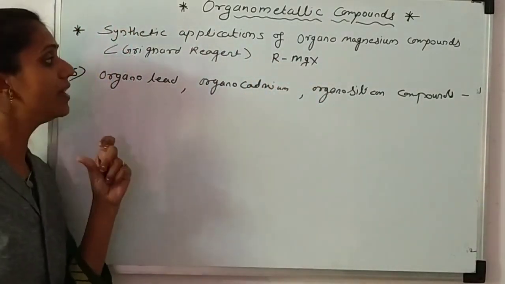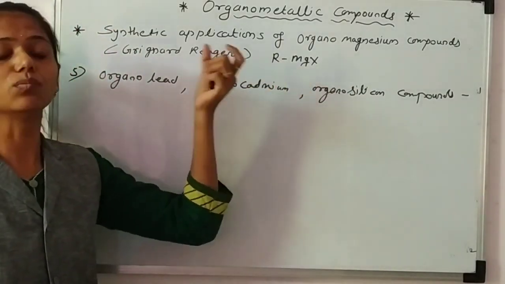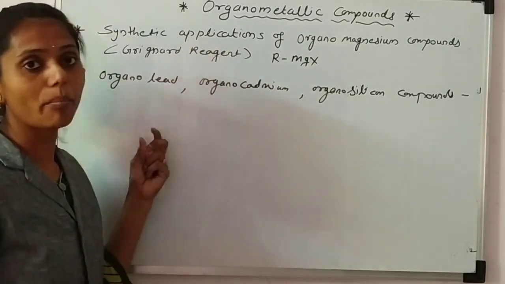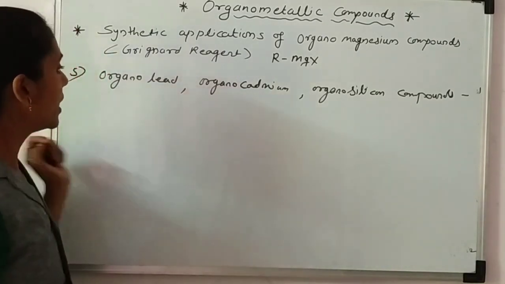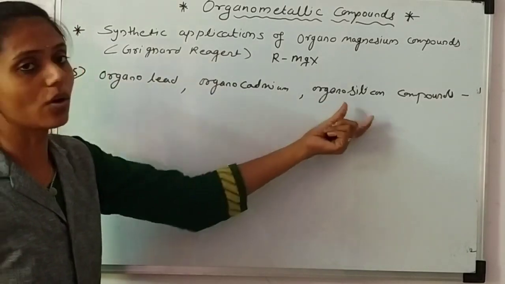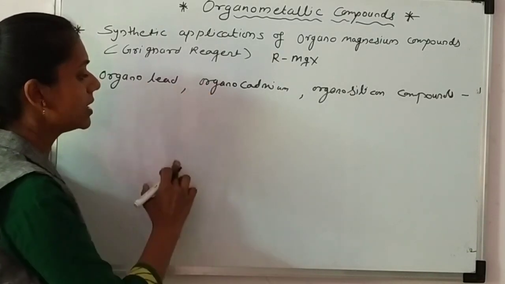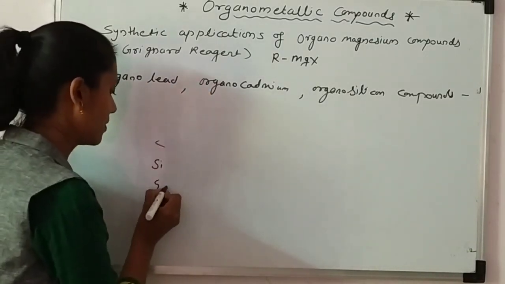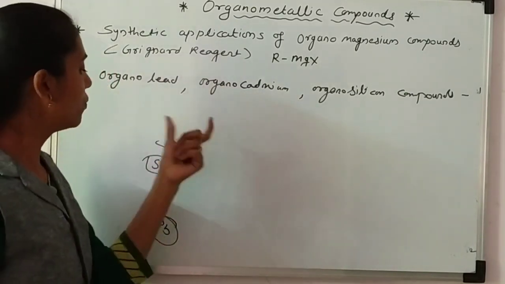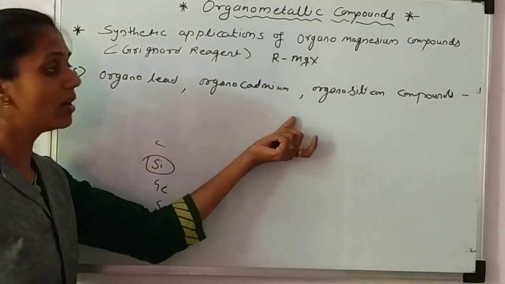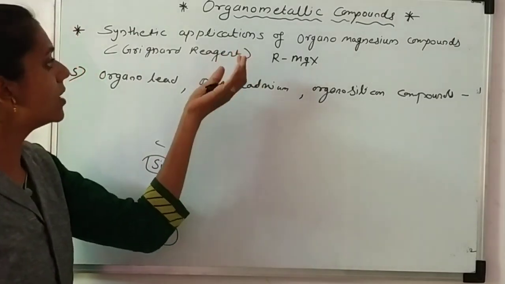In the first lecture we studied the introductory part, in which we saw that magnesium metal is more electropositive as compared to the second series or transition metal ions. Lead and silicon are in the 4th group, and cadmium is a transition metal, so its ionic character is less than magnesium.